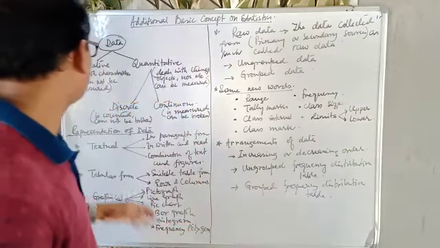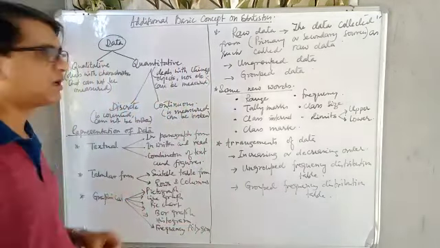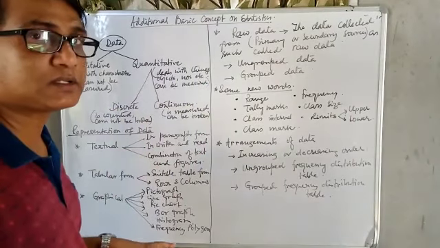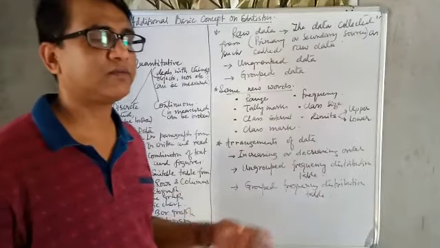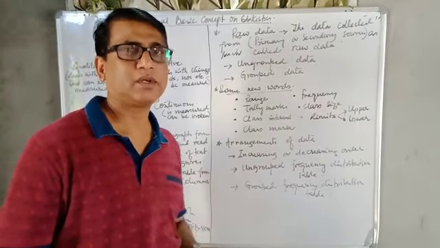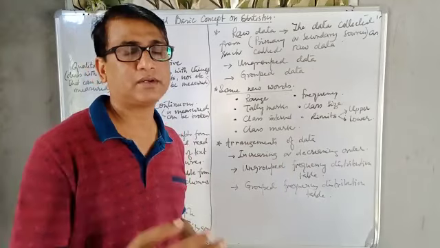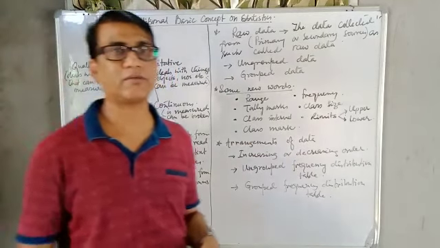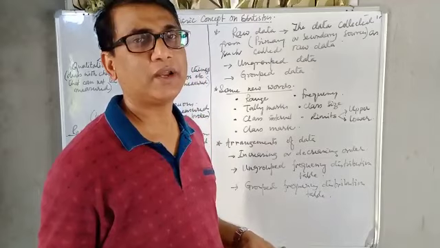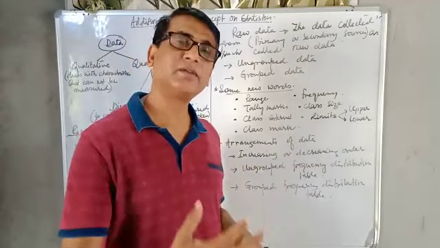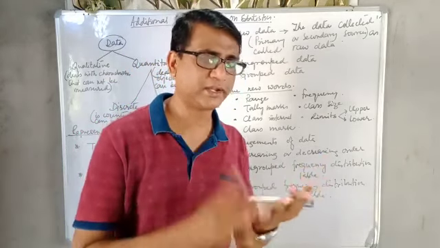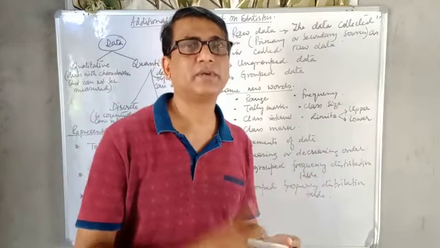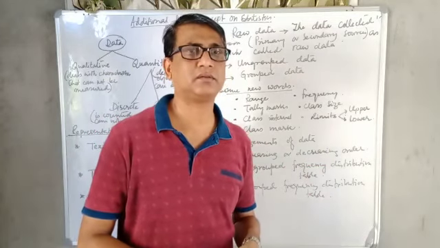Okay, now presentation. How will we represent the data? Three methods are there to represent the data. First one is textual. Textual means in the type of a paragraph. Suppose in a survey of 500 students, 100 are taking coffee, 200 are taking tea, and the remaining are taking both coffee and tea. This is one piece of information, and it is written in a paragraph. It is a combination of text and figures. This is the textual representation.